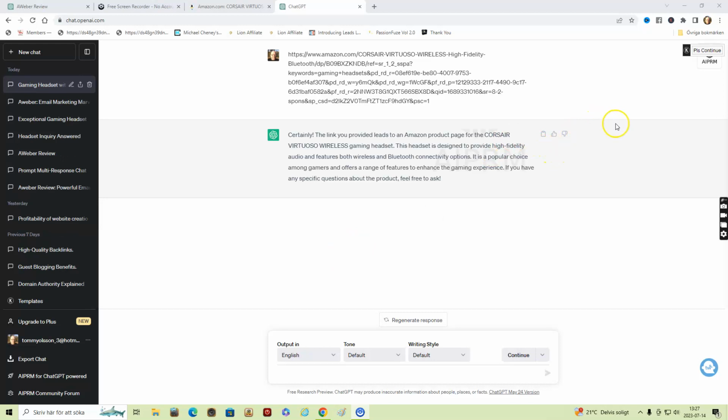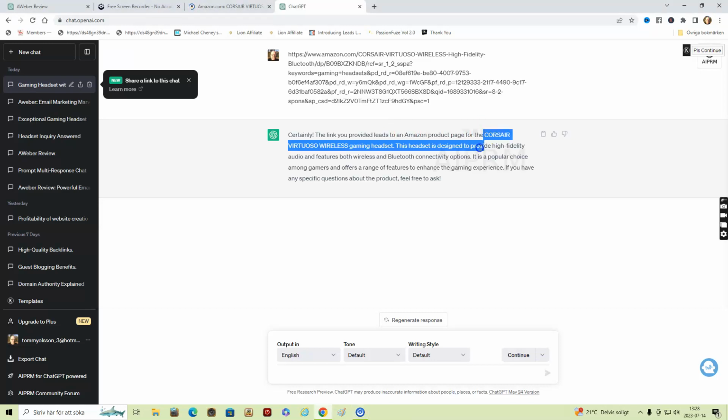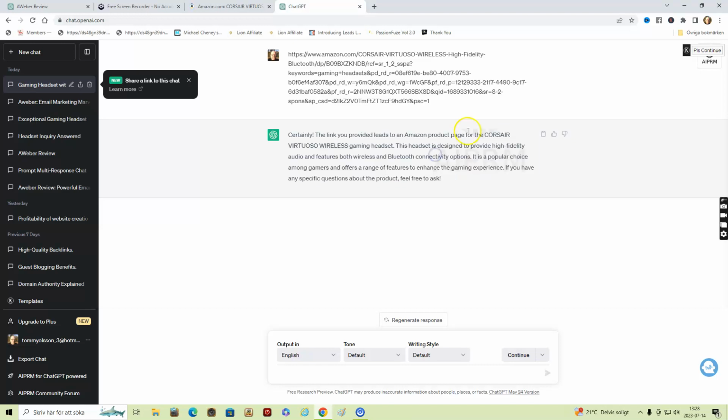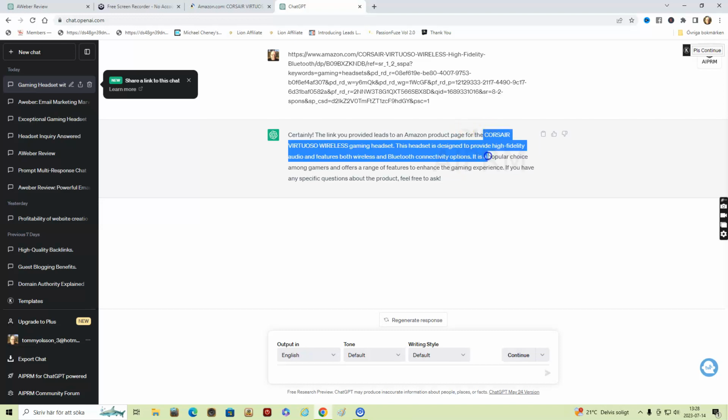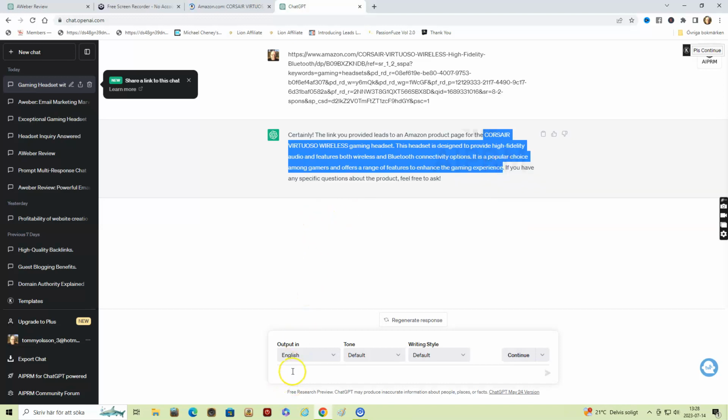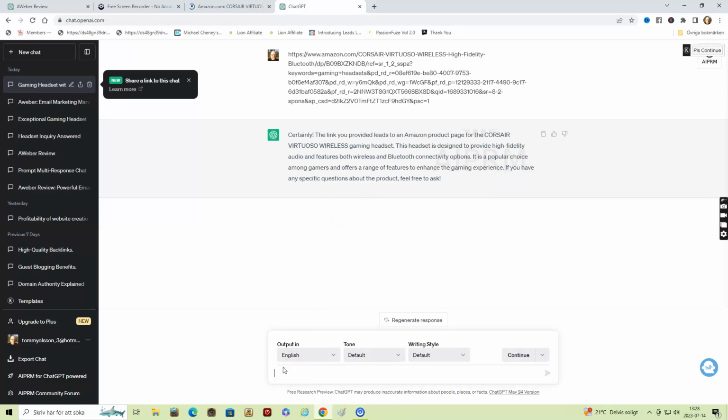You can copy some of it to make a review about it. Then we copy that, and you can write a review based on this information.